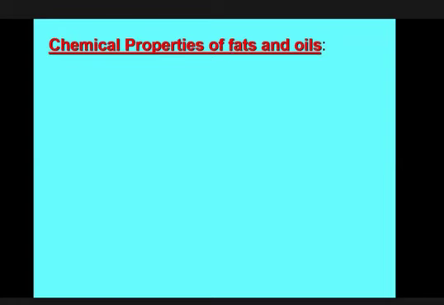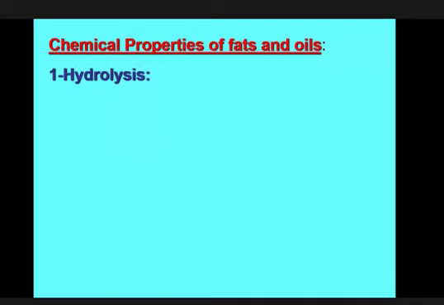I mean, a vast number of chemical reactions are applied on these fats and oil that are very specific for fats and oil. Based on these properties, the fats and oil can be identified, and these are called the chemical properties. What are they? First, hydrolysis. Hydrolysis means in presence of water, the fat is broken down. Lysis means broken down, hydro means water. So in presence of water, the fat will be broken down.